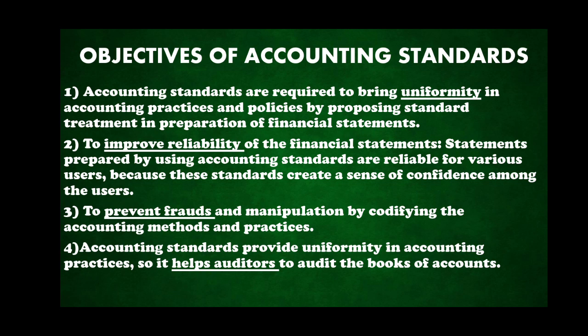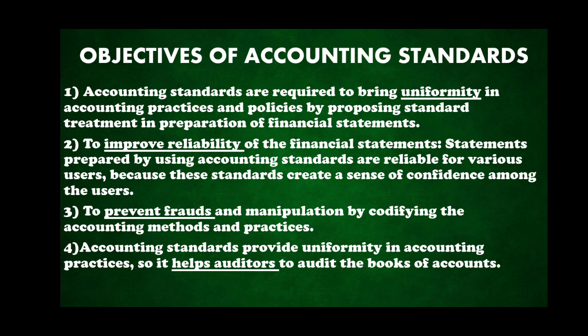The third one is to prevent frauds and manipulation by changing the accounting methods and practices. What do I mean by this, children? It is changing the accounting methods or practices, so it helps us to avoid unnecessary errors and frauds. And the last one is that accounting standards provide uniformity in accounting practice, so it also helps the auditors to audit the books of accounts.